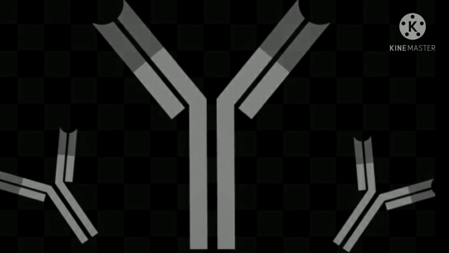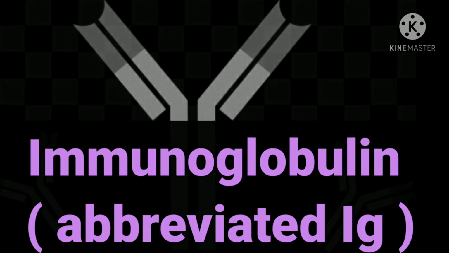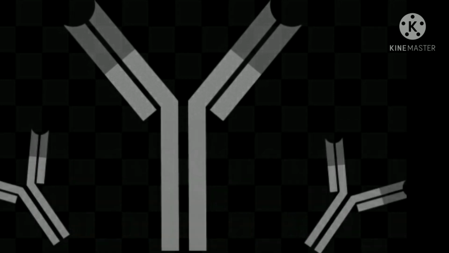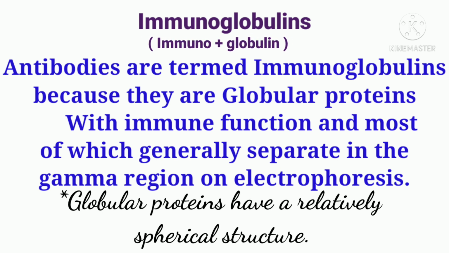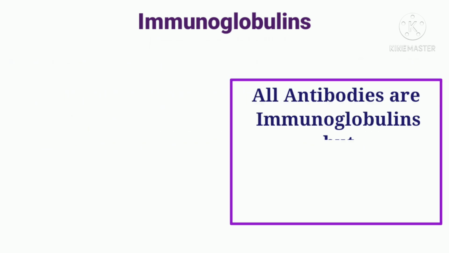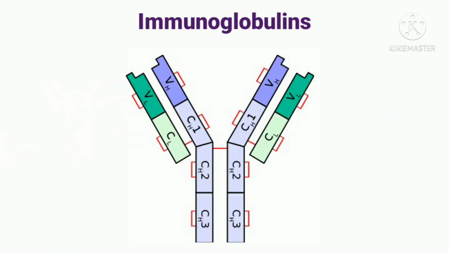An antibody is also known as an immunoglobulin. Let's see, what are immunoglobulins? Antibodies are termed immunoglobulins because they are globular proteins with immune function and most of which generally separate in the gamma region on electrophoresis. Immunoglobulins are Y-shaped glycoproteins, each molecule consisting of two pairs of polypeptide chains of different sizes.